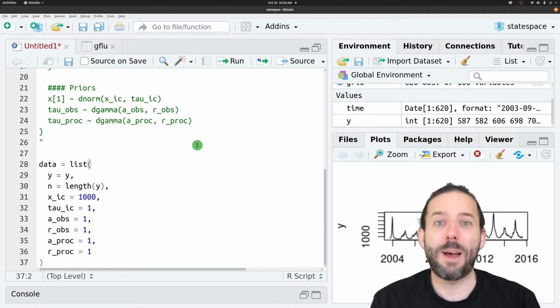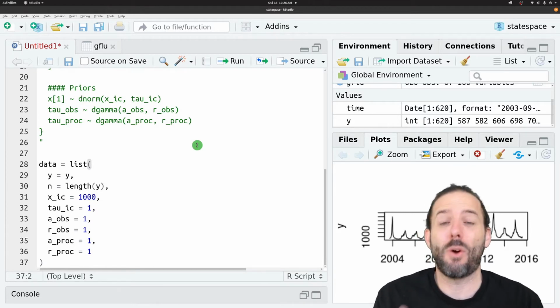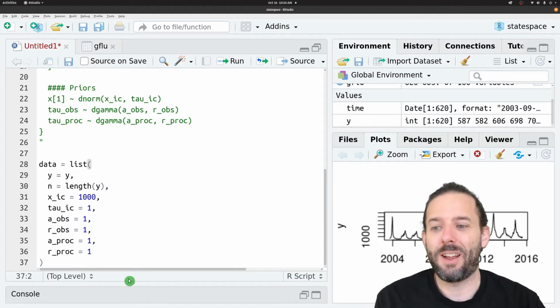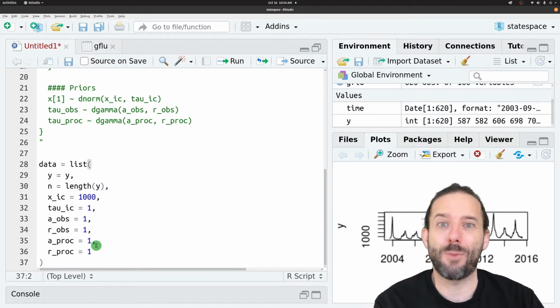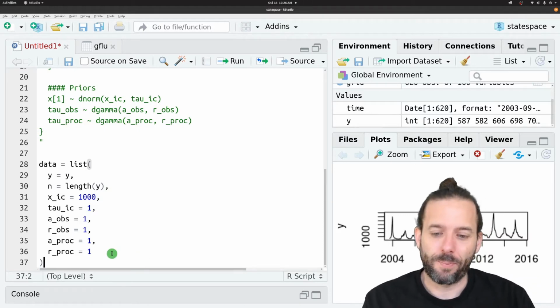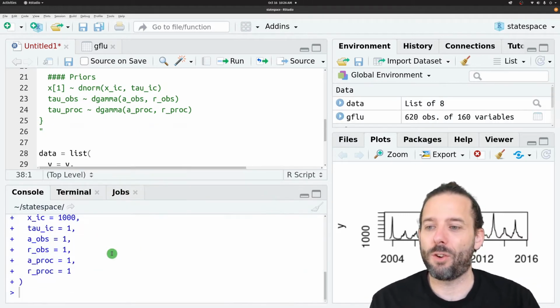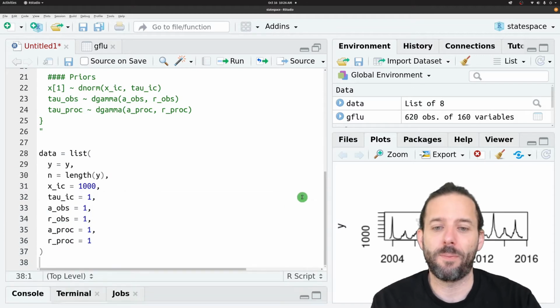And there are, again, better ways of calculating these, and so if you're going to do this for some real research, you should spend some time Googling how to set these starting values for your priors. And so we'll go ahead and create that named list here.